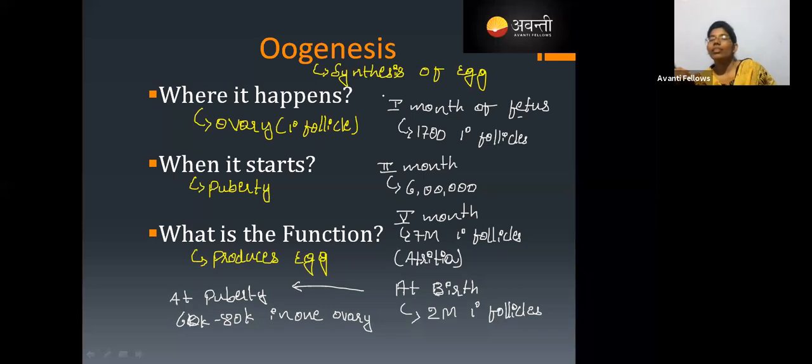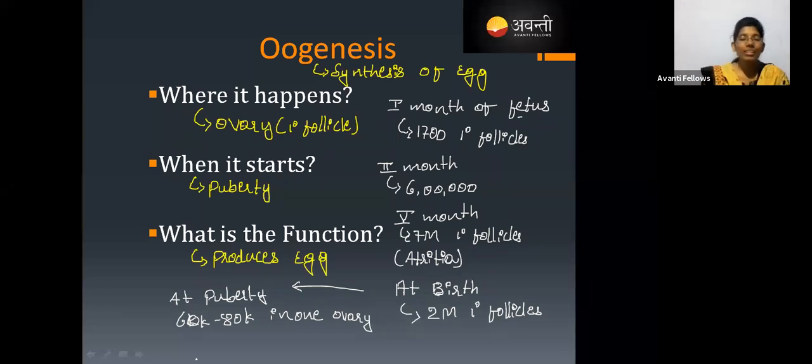At birth, because of atresia, there are only 2 million primary follicles. This atresia continues till puberty. Then one ovary contains 60,000 to 80,000 primary follicles.